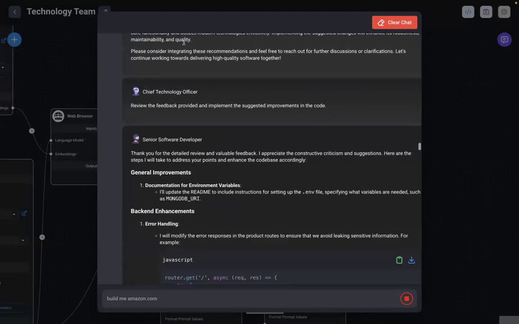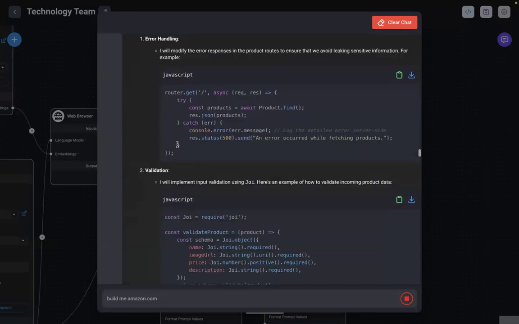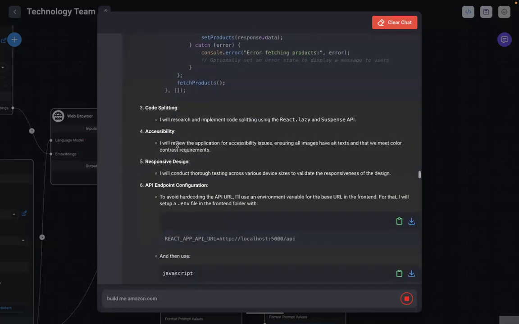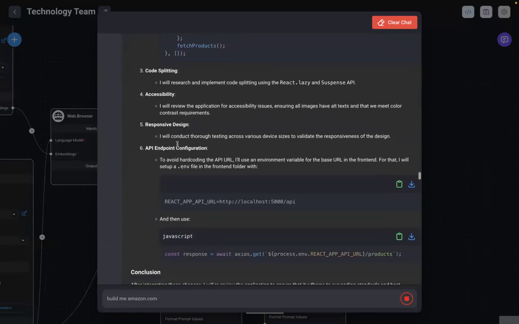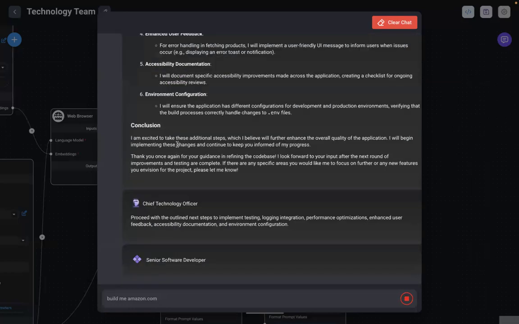And then the code reviewer submits this back to the CTO, and the CTO says, review the feedback and implement the suggested improvements. The CTO asks the software developer to do this. The software developer goes and does this, right? Now obviously here you can choose what programming language, you can choose every single thing. I gave the marketing example earlier. In that marketing example, you could even give the code reviewer, or let's say the marketing content editor, your complete past knowledge base of past marketing materials that have worked, and the content editor will edit the new content as per what has worked for you in the past.